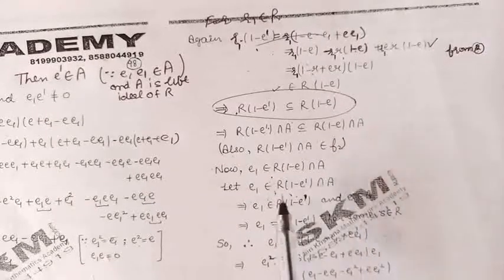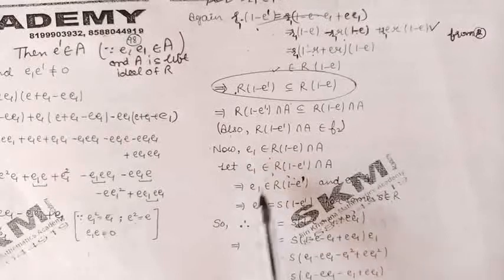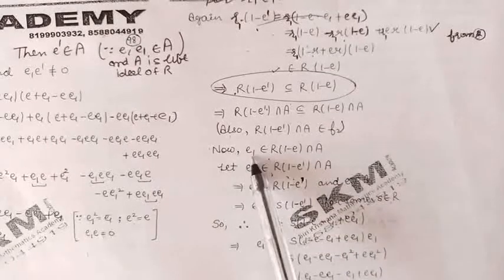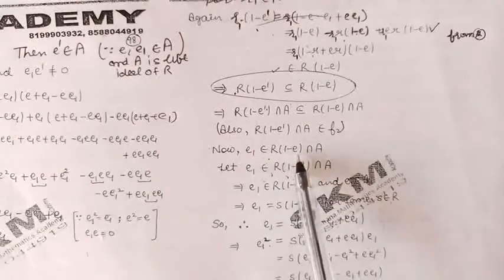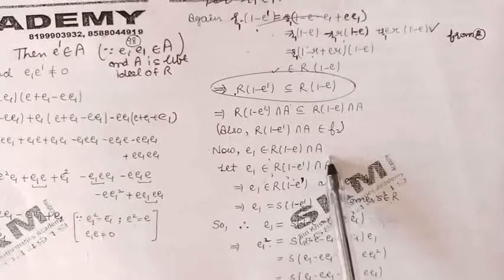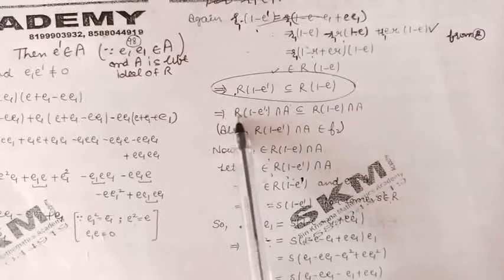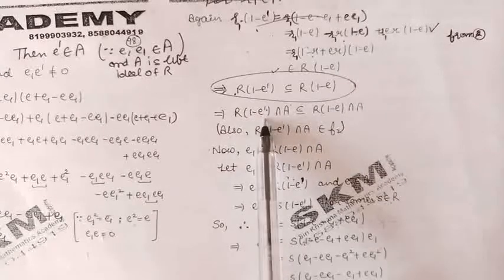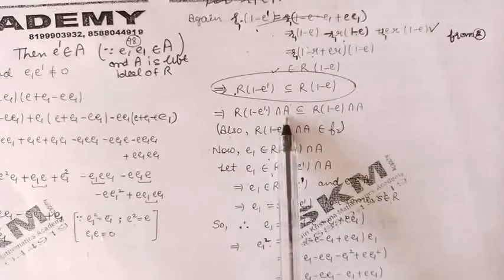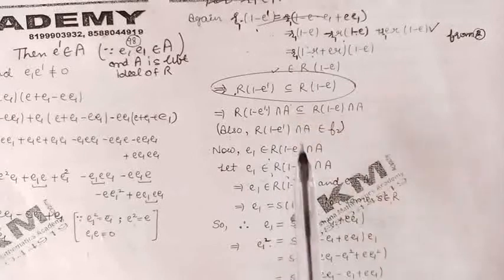To prove this, let us take E1, because E1 belongs to R into 1 minus E intersection A. We will prove that E1 does not belong to R into 1 minus E dash intersection A. We prove it by contradiction.